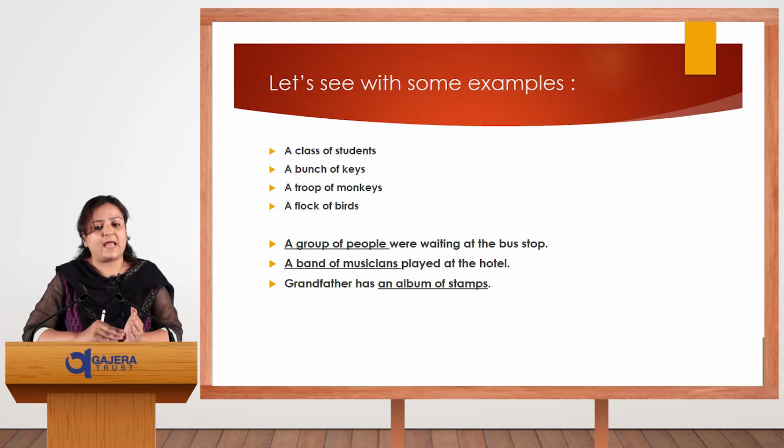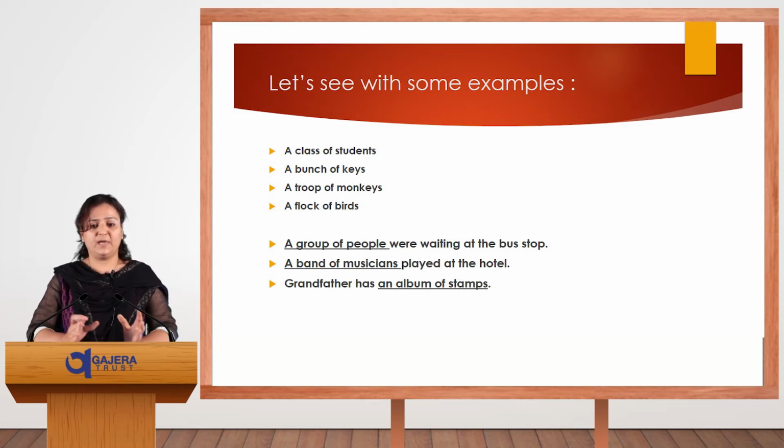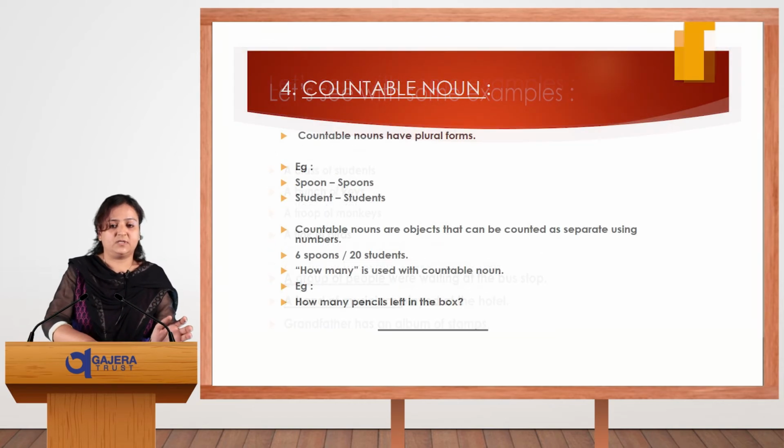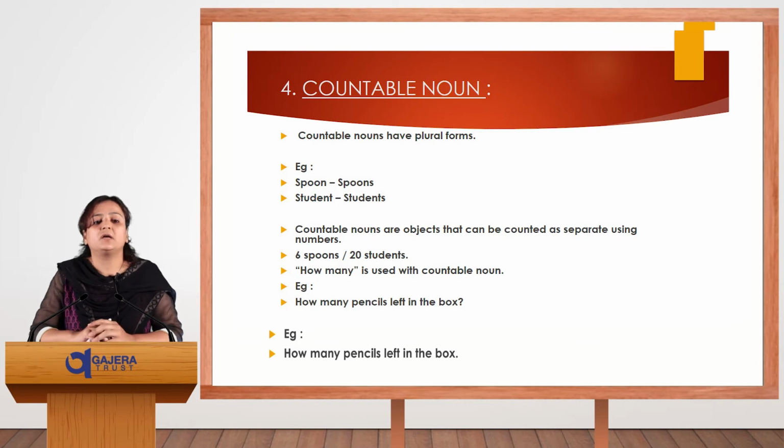Grandfather has an album of stamps. Grandfather has so many stamps, so he made an album for that. That is why it is written an album of stamps. So these all are called our collective noun.